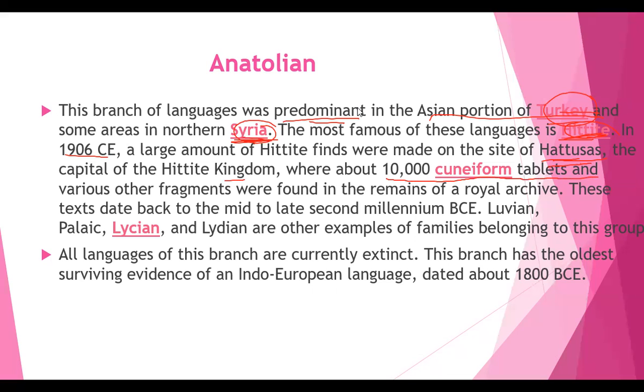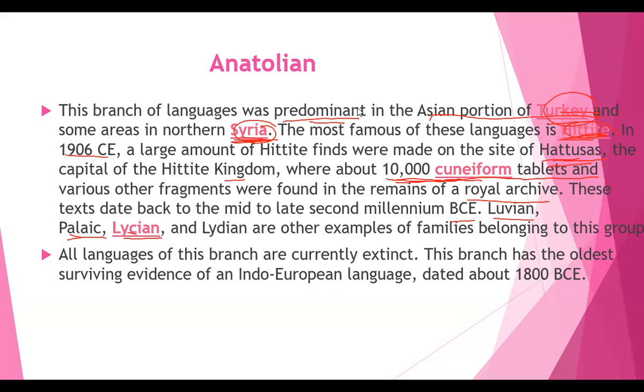So here it is the place, and various other fragments were found in the remains of the royal archive. These texts date back to the mid to late 2nd millennium BCE. Luwian, Lycian, and Lydian are other examples of languages belonging to this group. So these all are examples which have descended from this Anatolian branch.